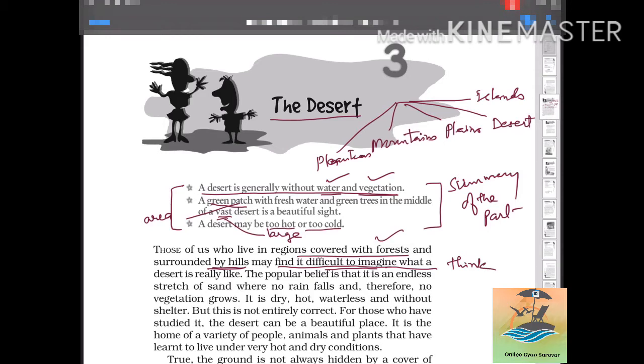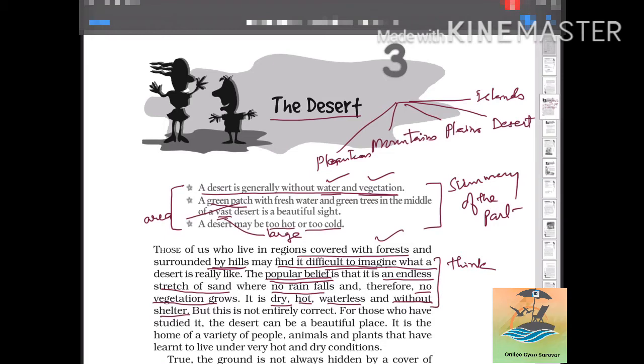So when the word desert comes to their mind, what do they think? The popular belief is that a desert is an endless stretch of sand. They think there is only sand, therefore no vegetation, no trees, no plants grow there. So it is dry, hot, waterless and without shelter. This is the thinking of those people.